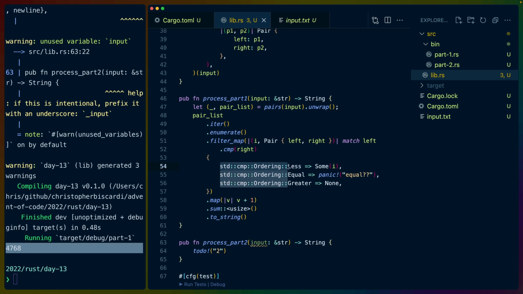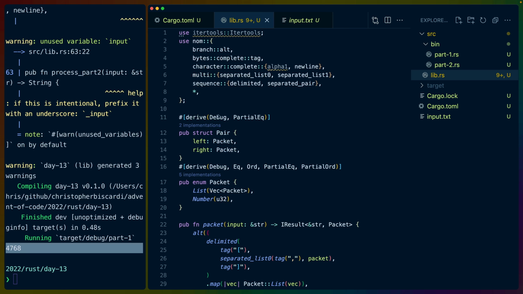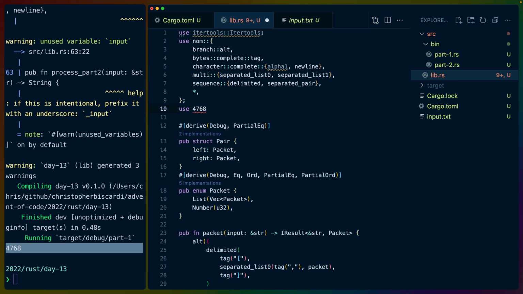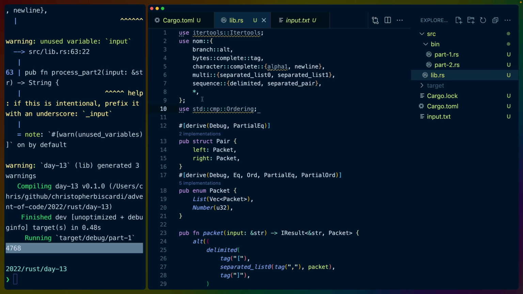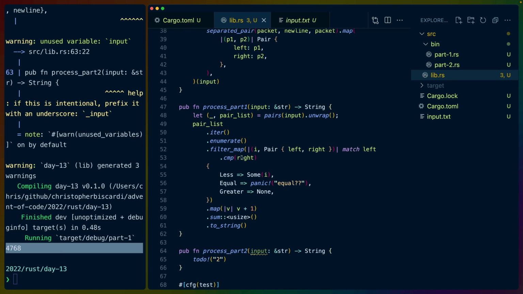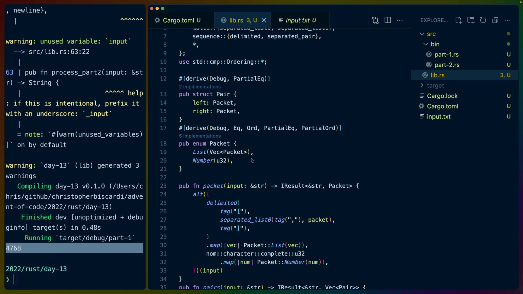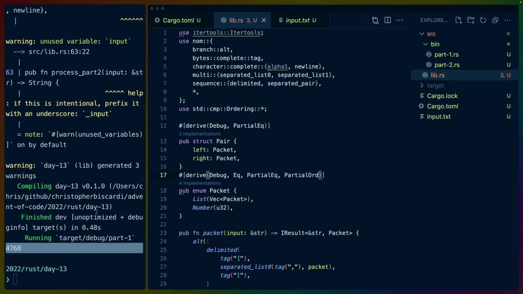Let me do this because I would like these to be a little bit less verbose. I'm going to use the standard cmp Ordering. We don't have anything that's named this already, so I'm going to do a ::*. What that's going to do for us is let us access the variants by their short names. I also love this enum because we don't have to think about whether less than or greater than is one or the other caret. So we need to implement PartialOrd. I think we can avoid Ord itself, but we'll check the traits.